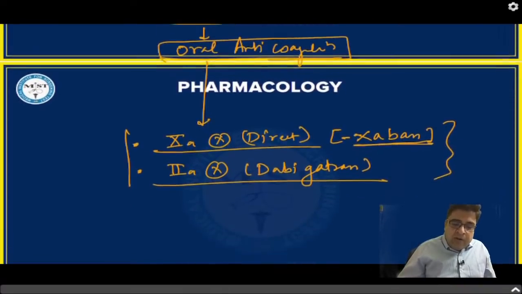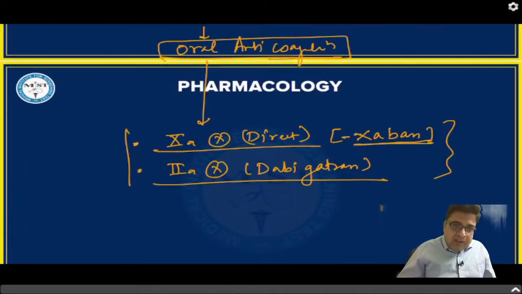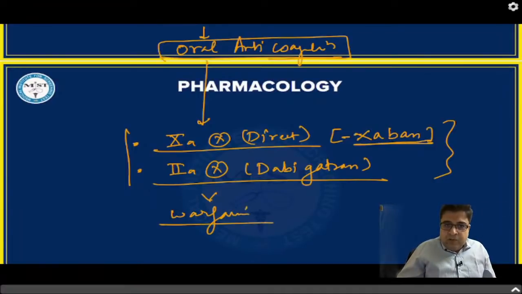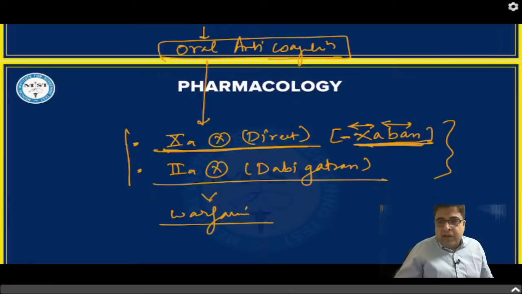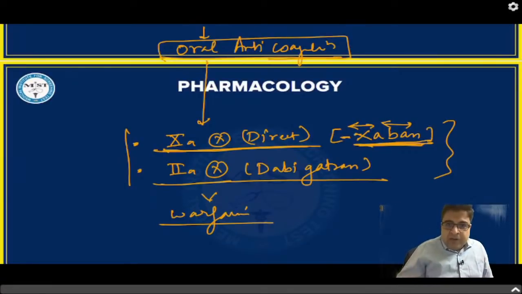Now for oral anticoagulant, it used to be warfarin, but nowadays warfarin is not the preferred medicine. Warfarin has become the second or third choice now. So nowadays we prefer to use factor 10 inhibitors. All these medicines are given by oral route, and all have the word xaban in their name. Right? Xa means factor 10A is banned. So these are the direct factor 10 inhibitors. Or there is only one factor 2 inhibitor which can be given by oral route. The drug name is dabigatran.